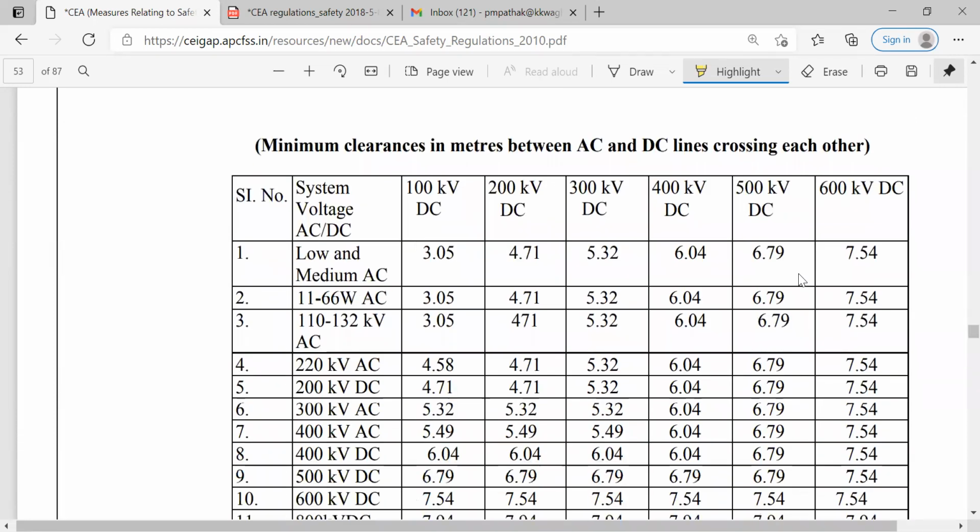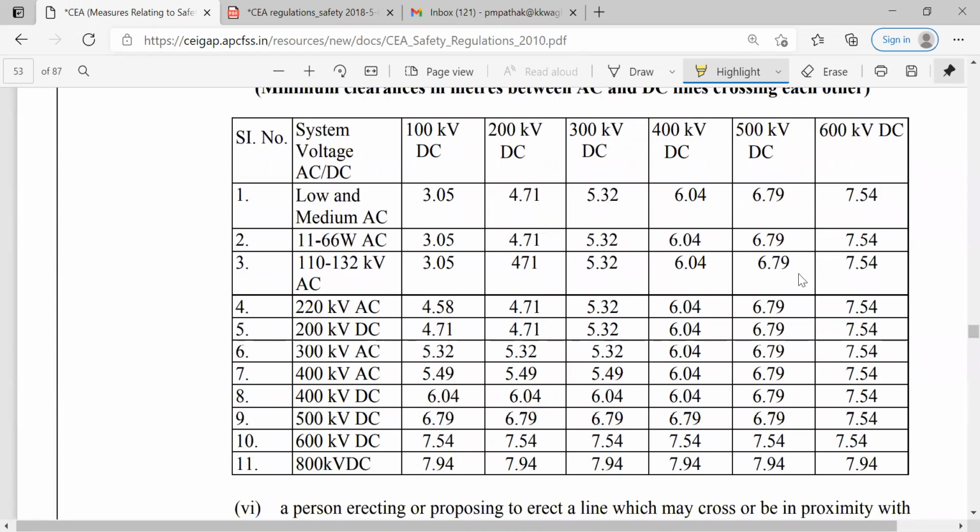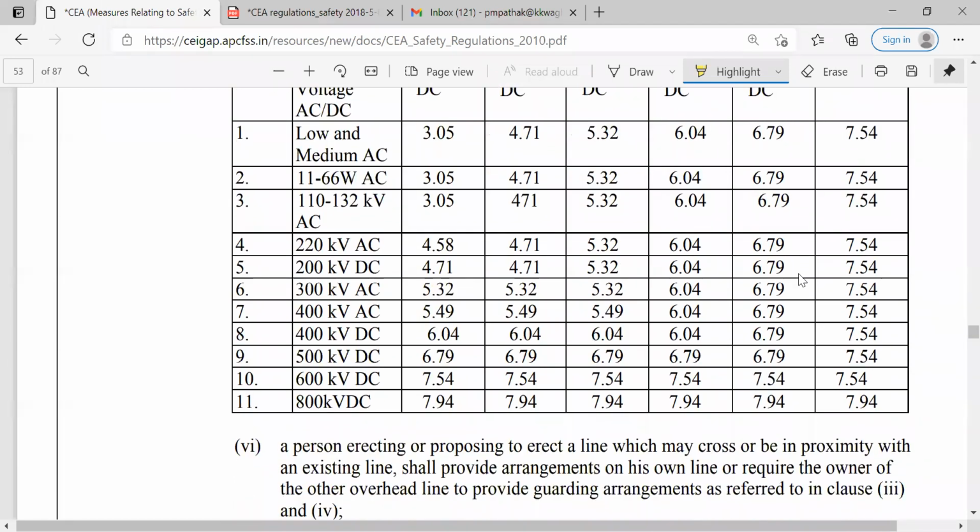This is the minimum clearance in meters between AC and DC lines. So this is the criteria. For 100 kV, 200 kV, 300, 500, 400, 600 kV DC lines against the AC lines in kV, again 7.94 is the maximum clearance for all these.